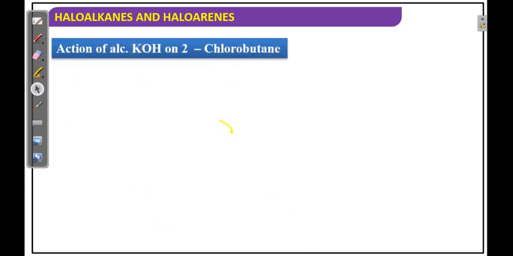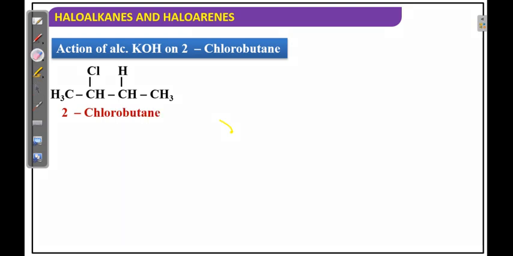Next, the action of alcoholic KOH on 2-chlorobutane. The important thing is which alkene is forming here. Two possibilities are there. This chlorine can remove the hydrogen on the right side, or the hydrogen on the left side.